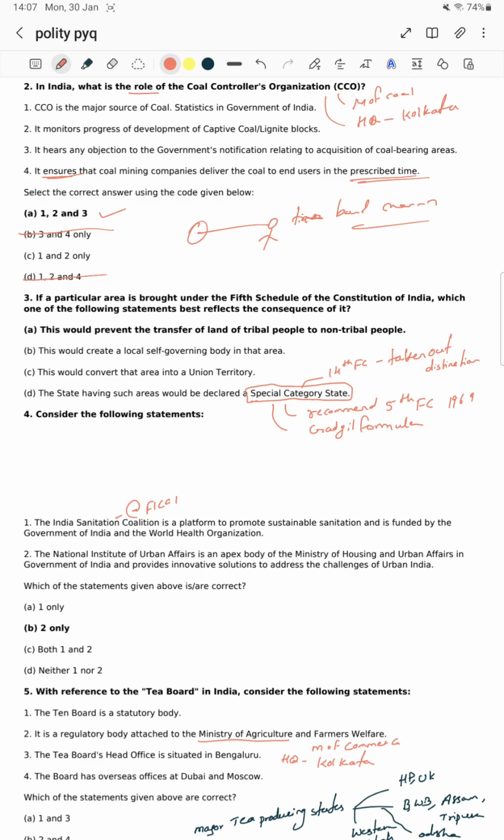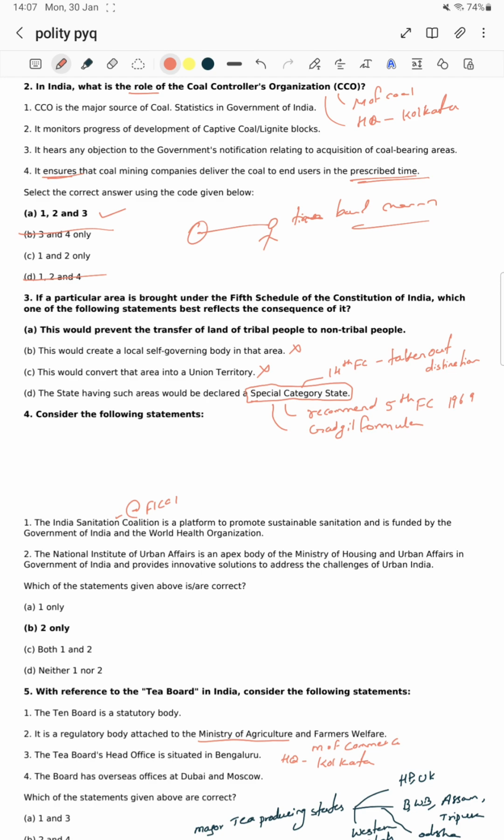Okay, this would convert that area into union territory. We have schedule areas in 10 states. It didn't create a union territory. Okay, it's going to eliminate this. The state having such areas would be declared a special category status.